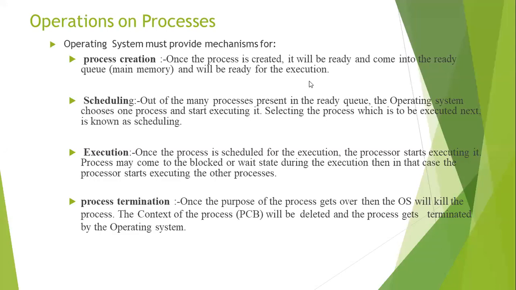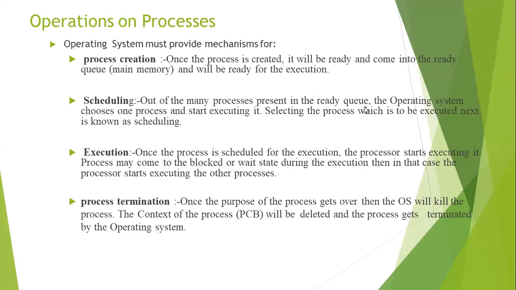Scheduling is the second operation. Out of the many processes present in the ready queue, P1, P2, and so on up to Pn, the operating system chooses one process and starts executing it. Selecting the process which is to be executed next is known as scheduling.